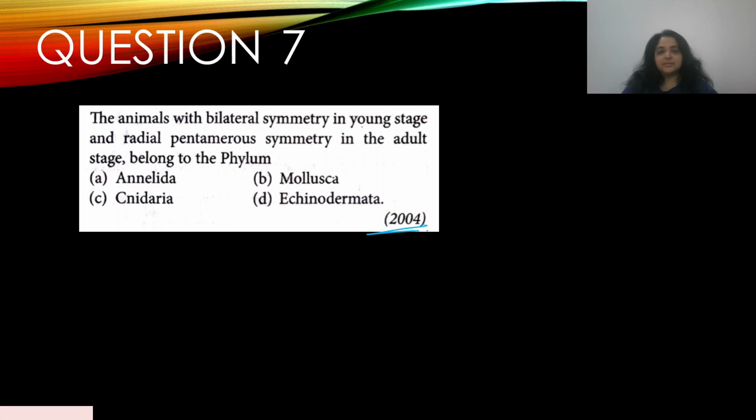to the phylum, this appeared in 2004. A. Annelida, B. Mollusk, C. Cnidaria, D. Echinodermata. Okay, so animals with bilateral symmetry in young stage, and in the adult stage they have radial symmetry, is Echinodermata. Okay, so this is a very important point to remember for Echinodermata. Answer is D.